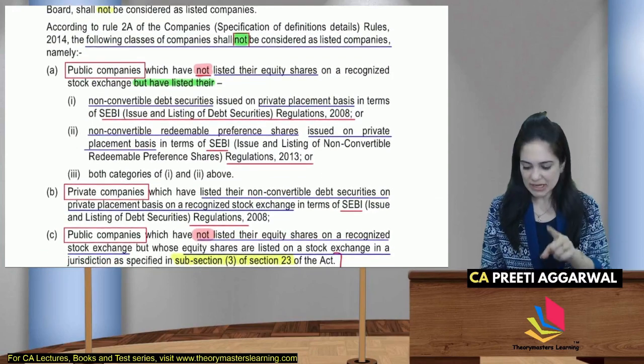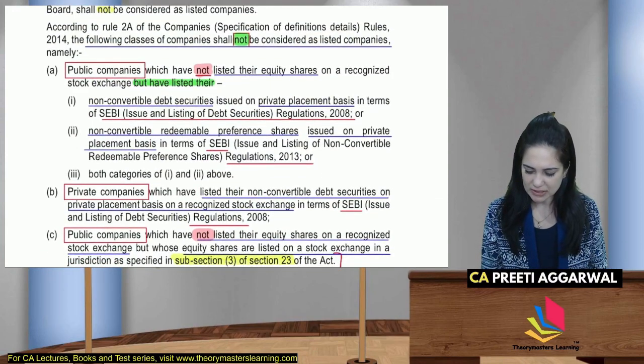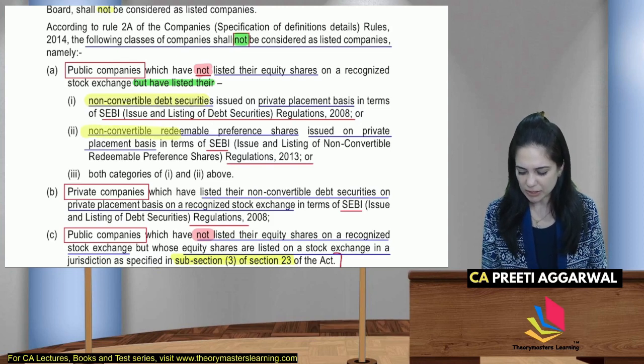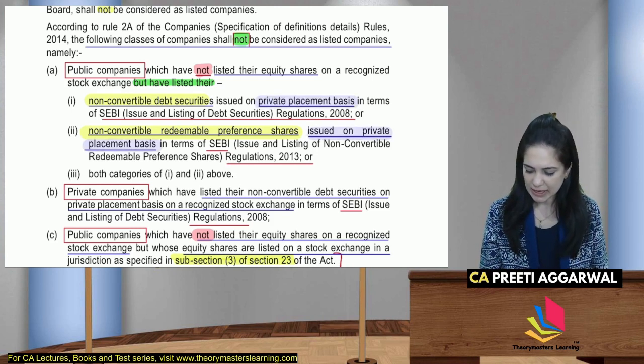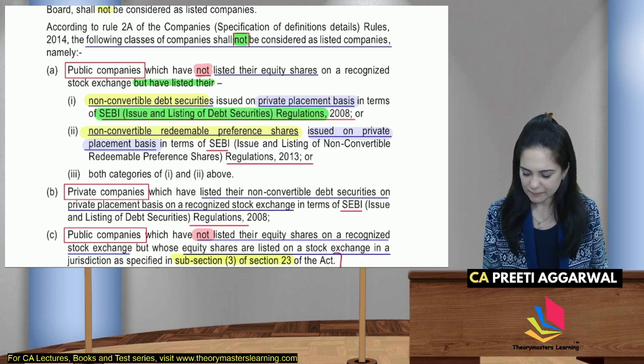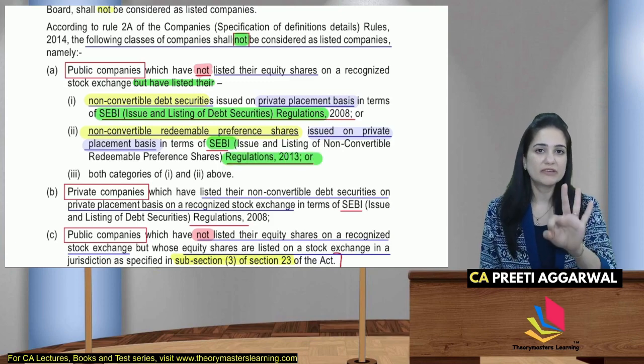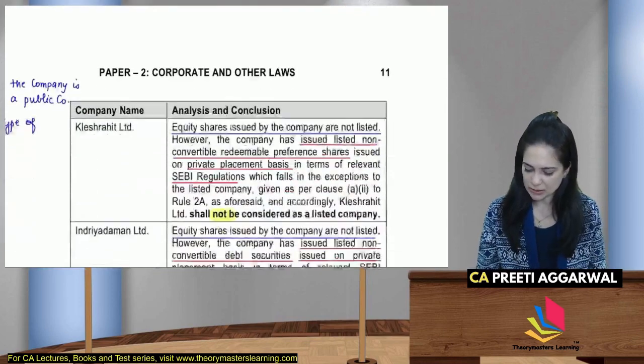Because in the answer you will have to mention that the securities are non-convertible redeemable preference shares, issued on private placement basis and after following the SEBI guidelines. These are three keywords. They have to be present in your answer.